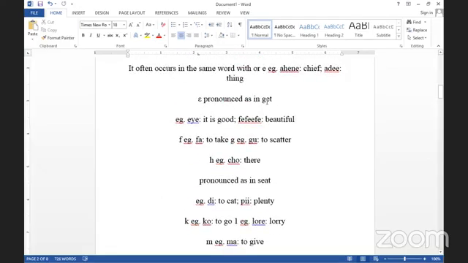And the same is pronounced as in get. Okay, so we are done with the E, and we have the E as in get here. How do we pronounce the E here? For example, yeah, this is it.